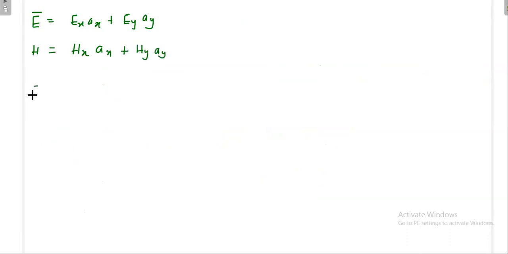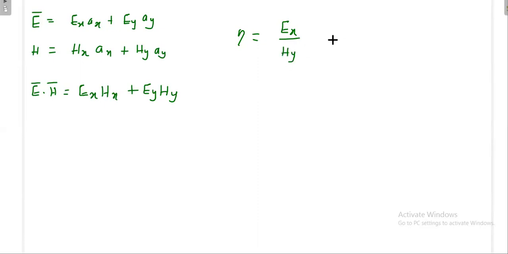Then what is E dot H? Yesterday we have seen E dot H. E dot H is Ex Hx plus Ey Hy. Just now, what is the relation we had? Eta is equal to, if the electric field is only in the x direction, Ex divided by Hy, or otherwise minus Ey divided by Hx.